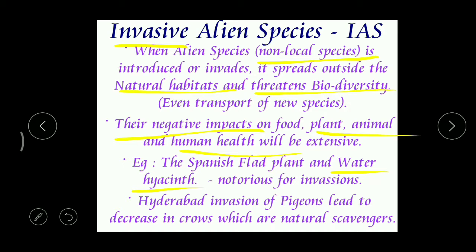But once this water hyacinth enters that water body, automatically it starts developing some disturbances in the lives of the living organisms which are present in that water body. Correct. In this way, they cause very notorious effects for the invasions. Notorious means very terrible, right?